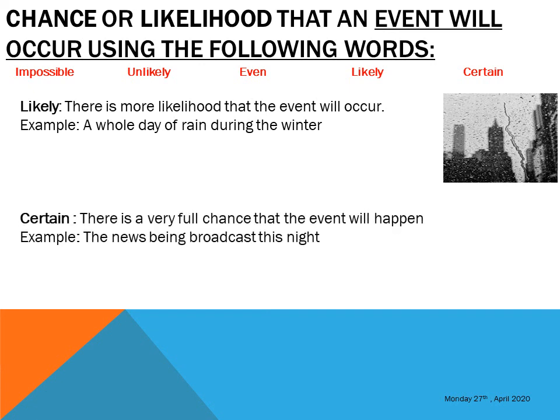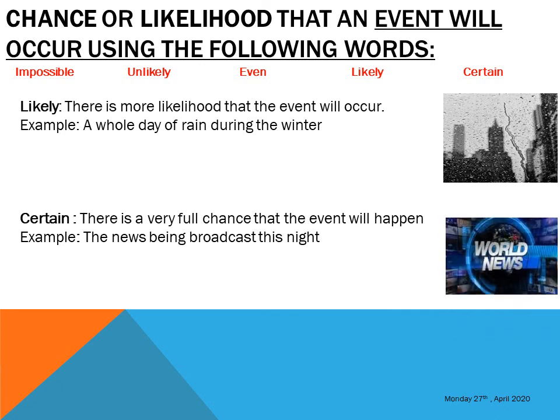And finally, certain. Certain is it must. There is no other option. It will definitely happen. Like I hold a stone and I drop the stone. What is the likelihood that it will drop on the floor? Where else would it have dropped? Only on the floor. Look at this example. The news will be broadcast tonight. Every night the news is broadcast. So this is a certain event. Certainly it will happen.